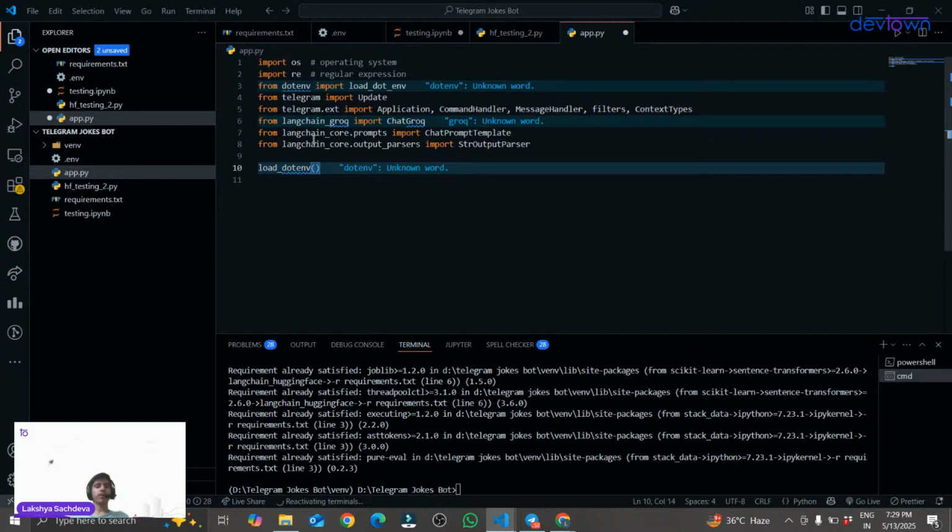Till now, everything clear, guys? What all types of libraries we have imported? If everything clear till now, just write clear in the chat quickly, okay? Everything clear till now? What all types of libraries we have imported? Come on, guys, quick, quick, quick.